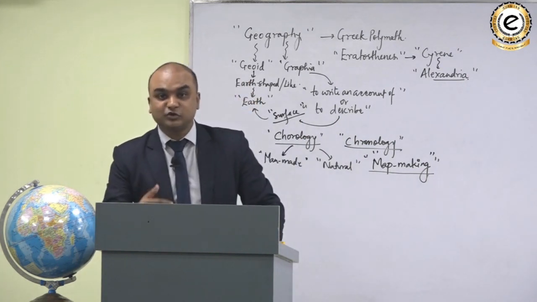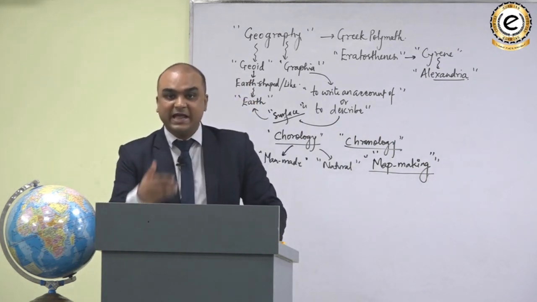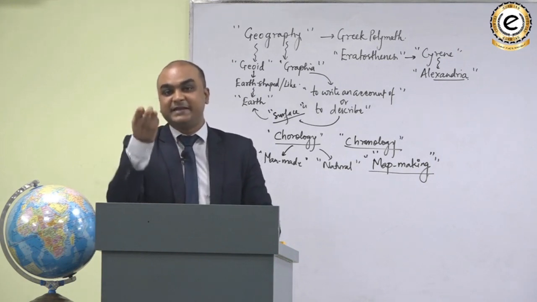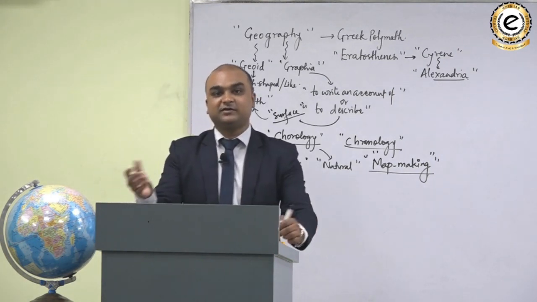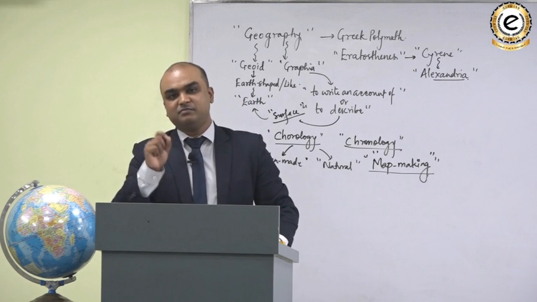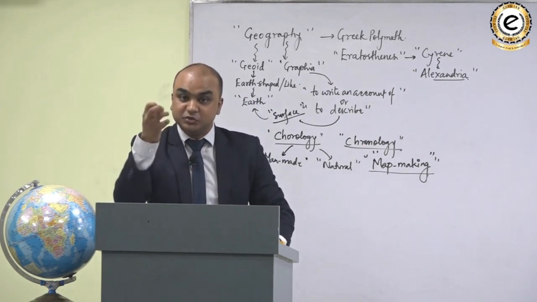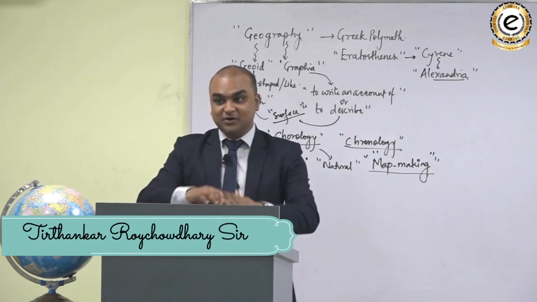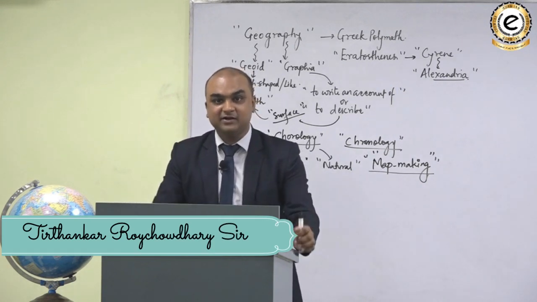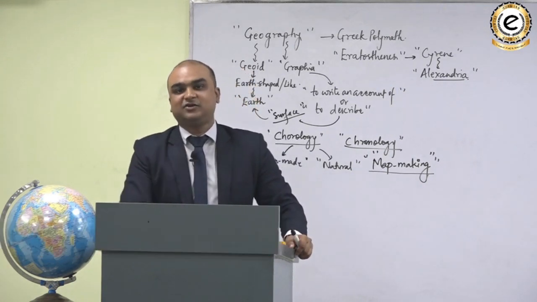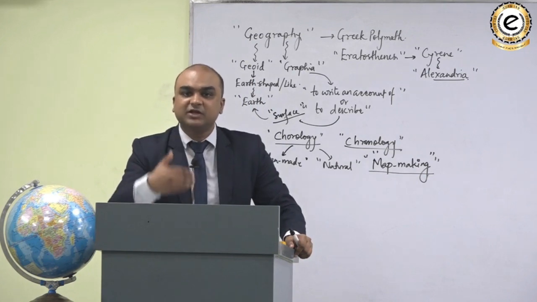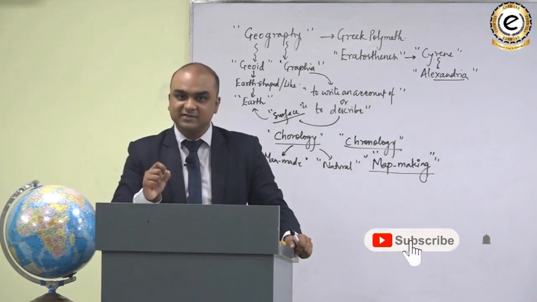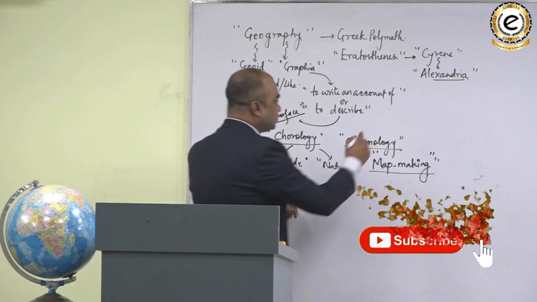It is also the attempt to analyze the reasons behind the distribution of physical and man-made features, and then utilize that knowledge for understanding the work of nature or mankind, or to use that knowledge to make future decisions. It means decisions with respect to planning.